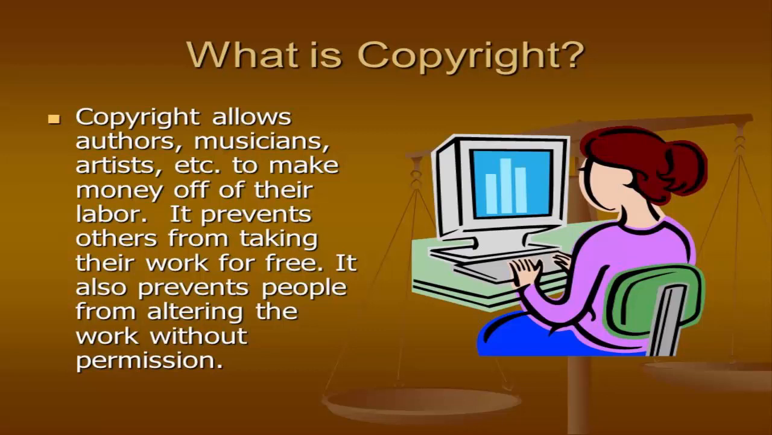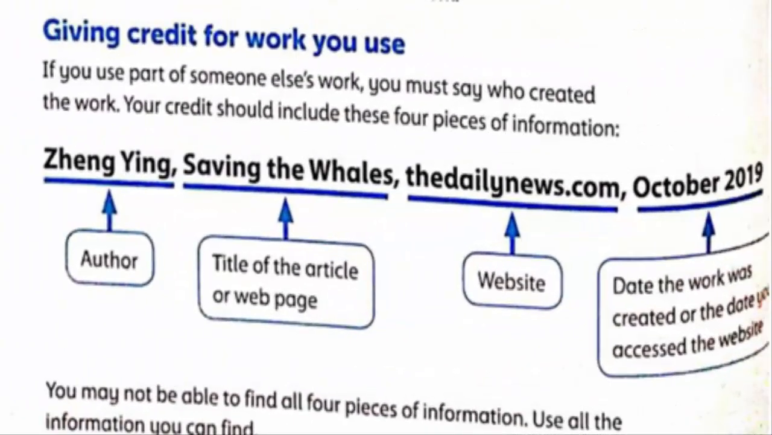Giving credit for work you use. If you use part of someone else's work, you must say who has created that work. Your credit should include these 4 pieces of information: Zhengying, Saving the Whales, thedailynews.com, and October 2019. So Zhengying is basically the name of the author. Saving the Whales is the title of the article of that respective web page. Thedailynews.com is basically the website, and October 2019 is the date the work was created or the date you have accessed the website.